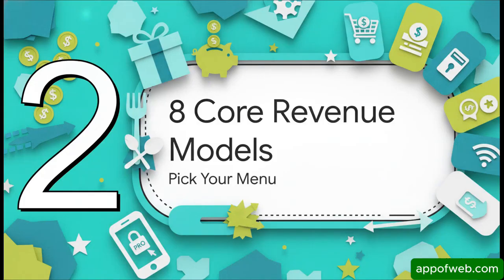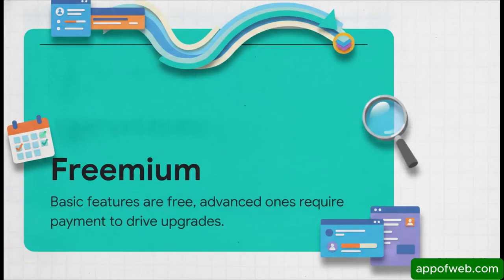Which brings us to section 2, the 8 core revenue models. First up on our menu is Freemium. Now, what's truly fascinating here is the underlying psychology. The app itself is totally free to download, right? That completely removes the biggest barrier to entry. But here is the secret weapon, sunk cost psychology.